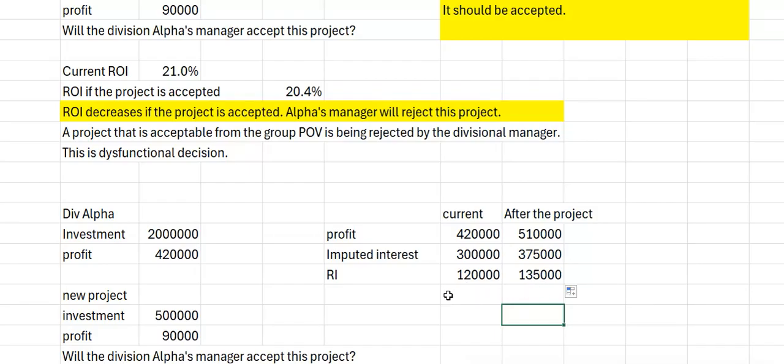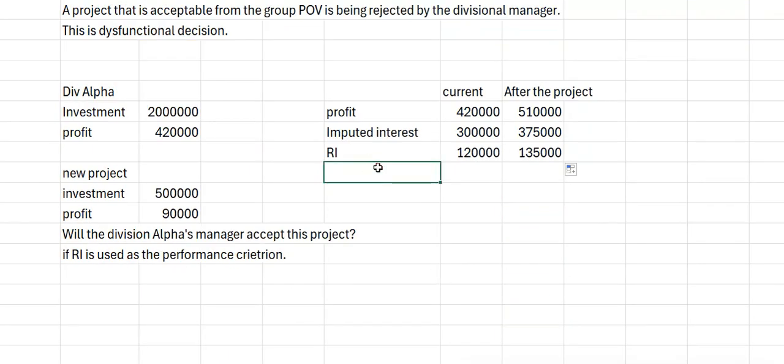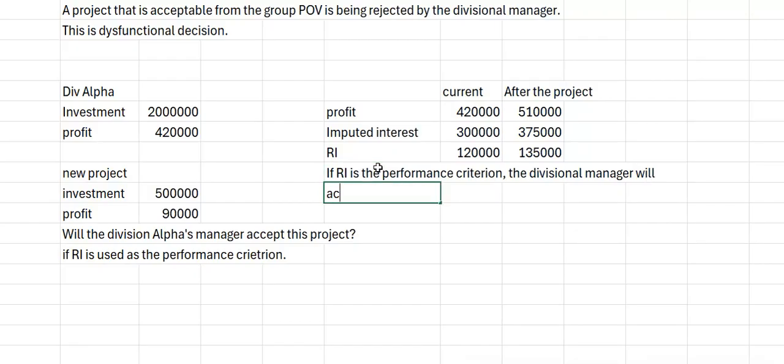So if RI is the performance criterion, the divisional manager will accept the project. Why?